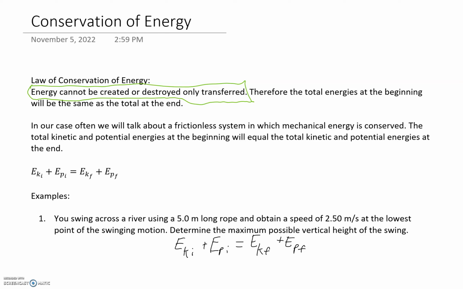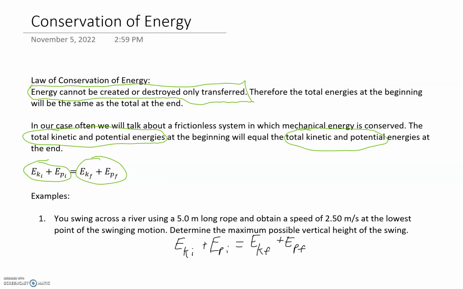In our case, we often talk about a frictionless system in which mechanical energy is conserved, meaning the total potential and kinetic energies at the beginning are equal to the total kinetic and potential at the end. Now this is really key. It's the addition of the kinetic and potential at the beginning equals the addition of the kinetic and the potentials at the end. Not that the kinetic at the beginning equals the kinetic at the end and the potential at the beginning equals the potential at the end.